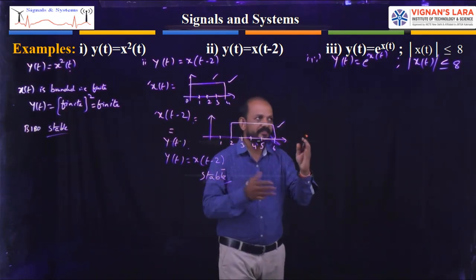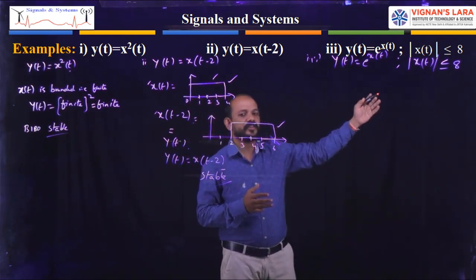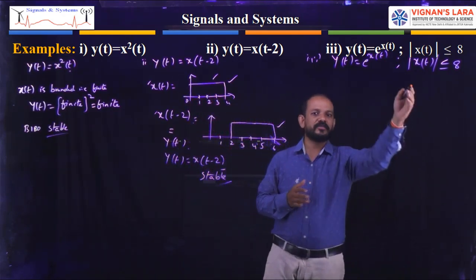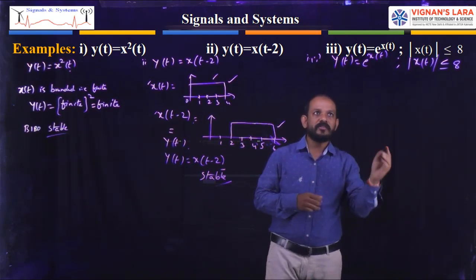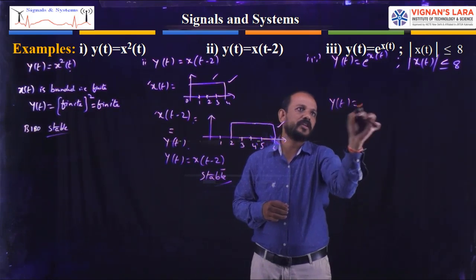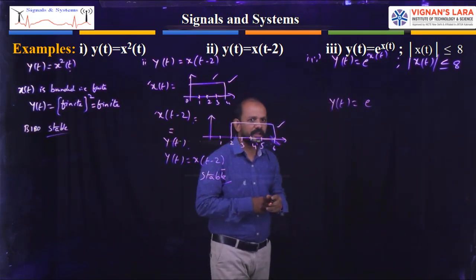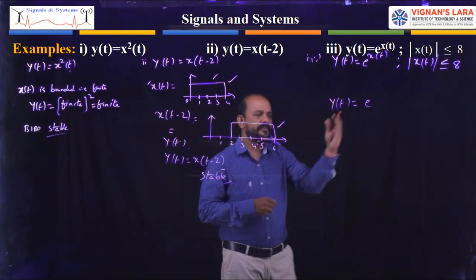Okay, x of t values are from minus 8, minus 7, minus 6, and so on, up to plus 8. Now what will be the output? See here, the output y of t equal to e power x, where x values are from minus 8 to plus 8.